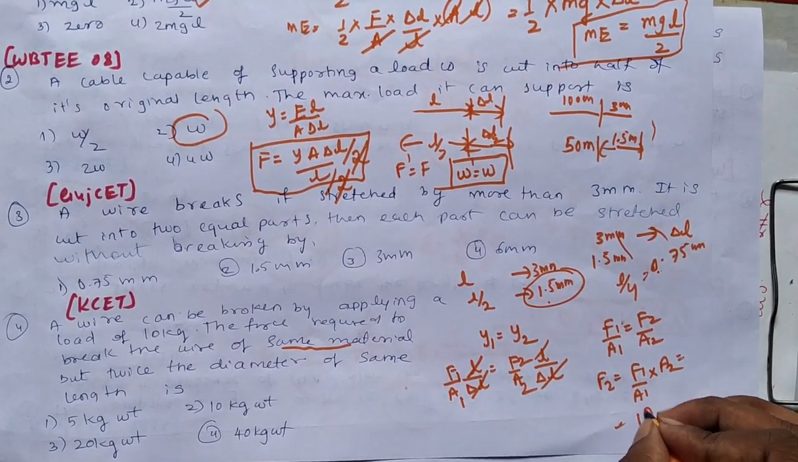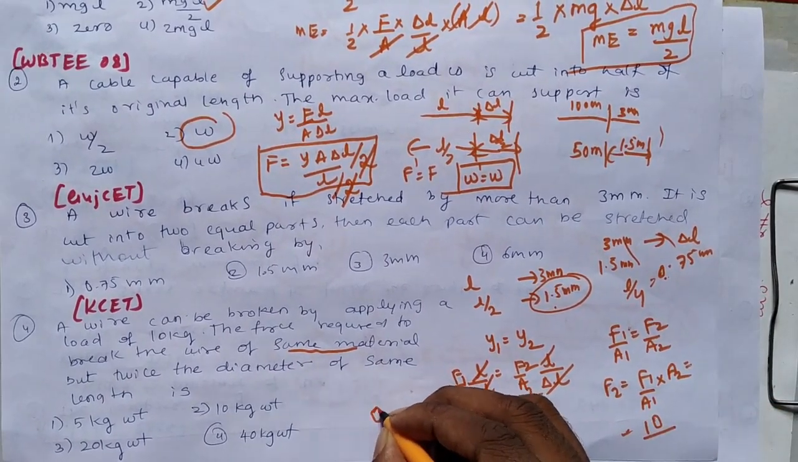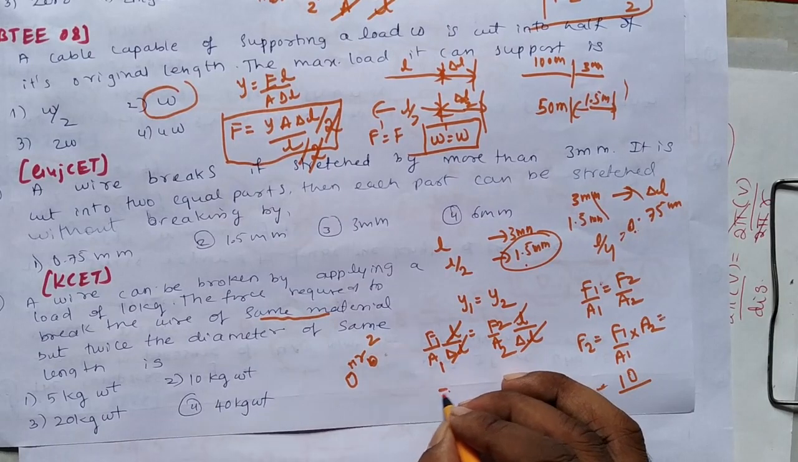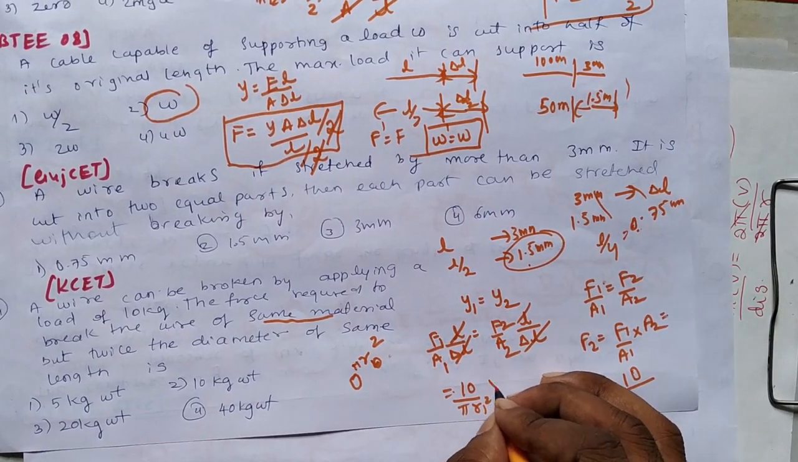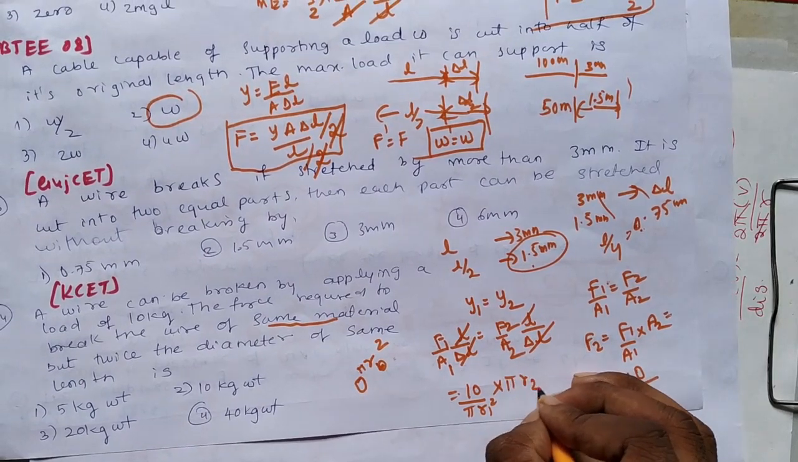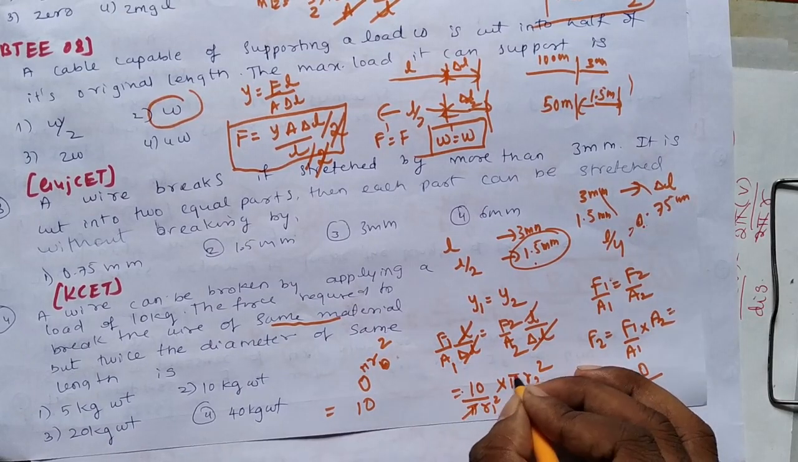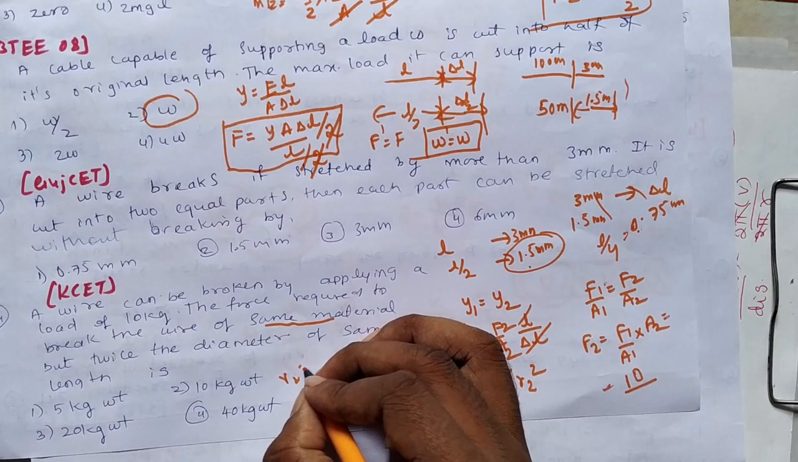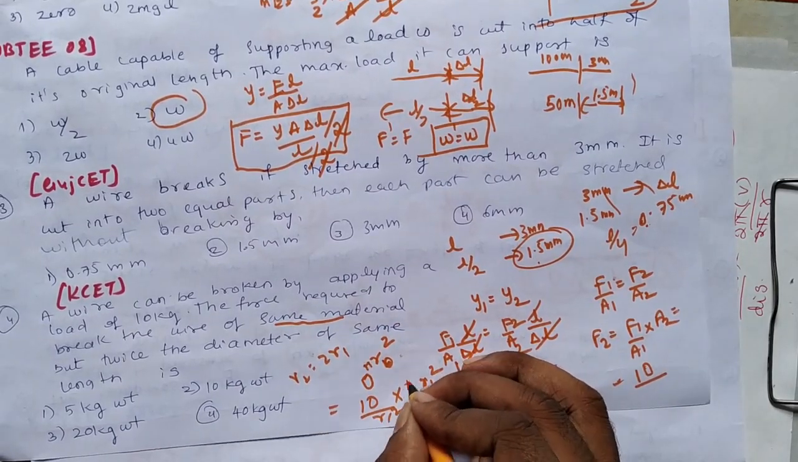F1 they have given as 10 kg weight, and area A1 is the cross sectional area, pi r square. For the first it is pi r1 square, so it becomes 10 divided by pi r1 square into pi r2 square is equal to 10 divided by pi cancels, r1 square, but r2 is 2 times r1. This will be 4 r1 square, isn't it?